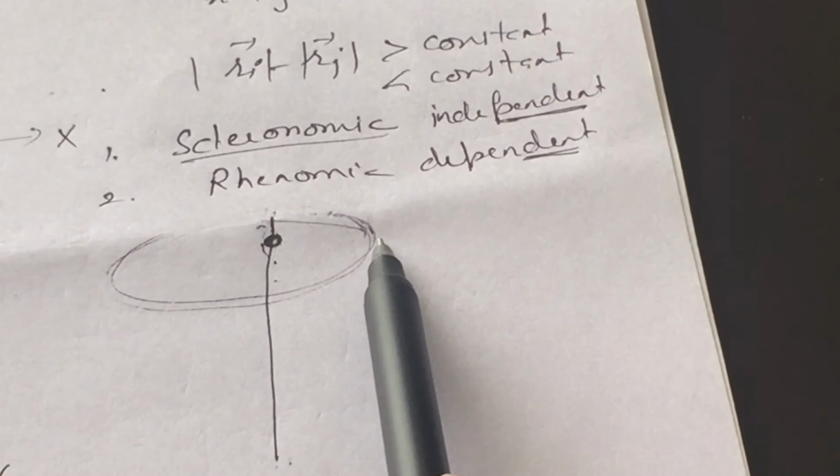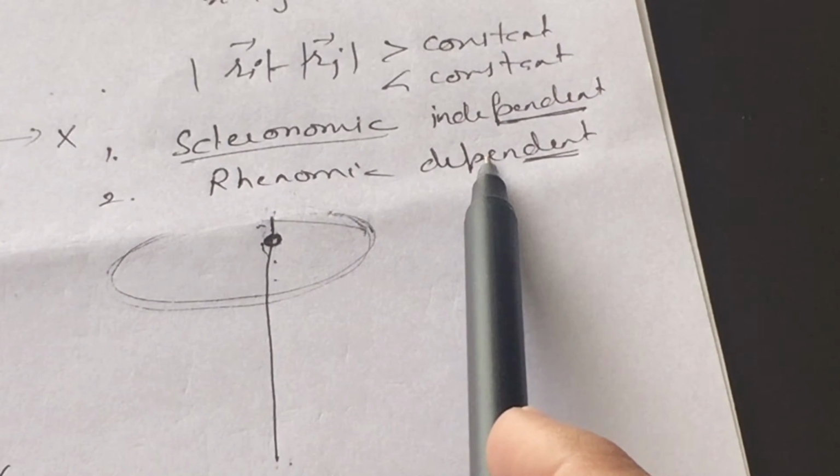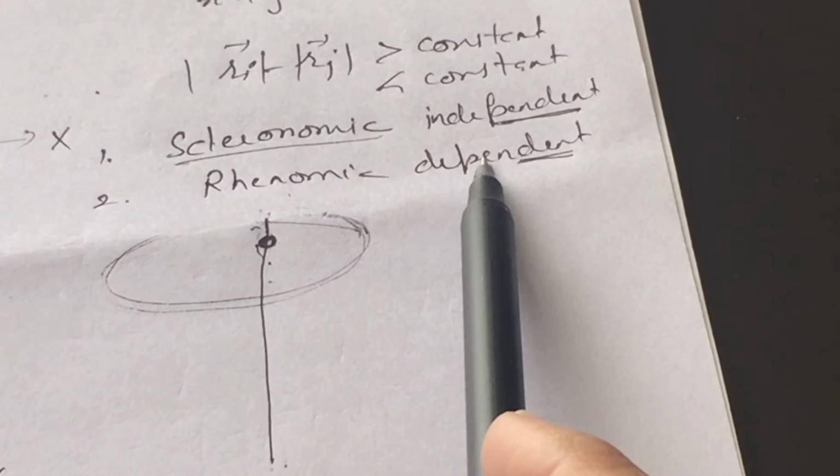The motion is now depending upon time. Then this type of constraint is known as a rheonomic constraint.